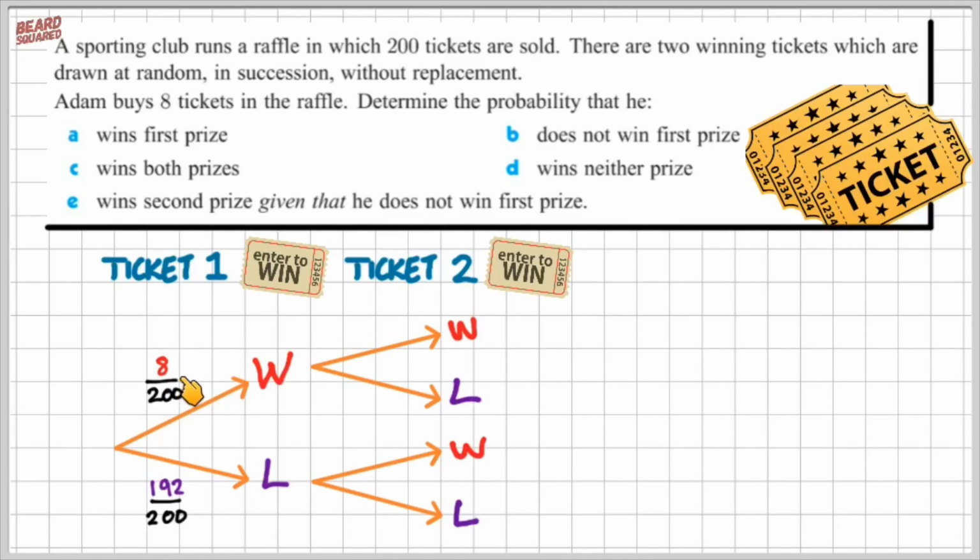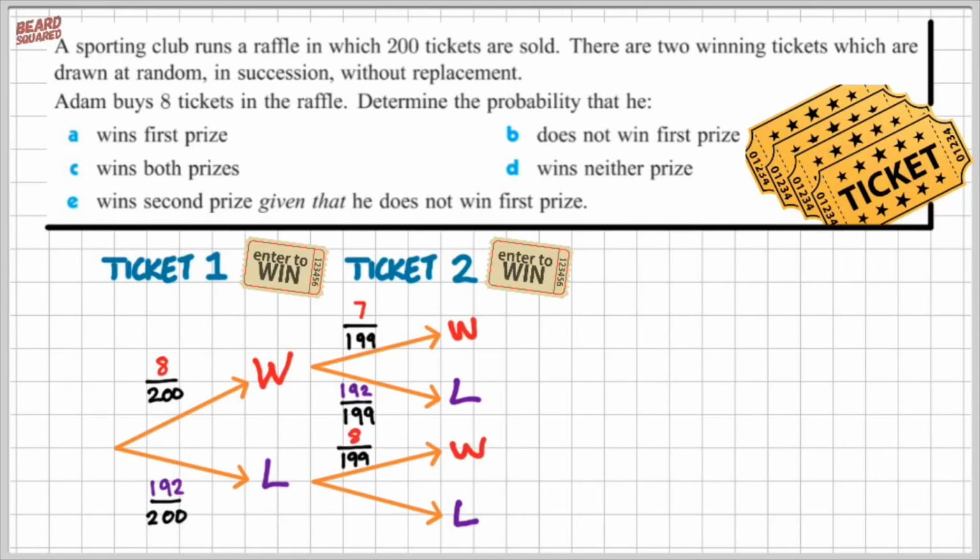Now, if Adam wins the first ticket, that means he has only 7 remaining tickets out of 199 because 1 ticket has been taken out. If Adam loses, well, he has 192 chance of losing anyway, but out of 199 tickets, because remember, 1 ticket has been drawn and there's 199 left. Okay, let's look at the other possible pathways. Adam could lose and then he could win.